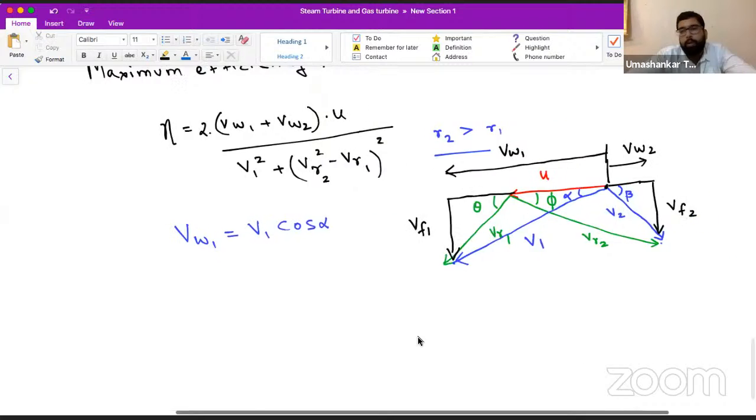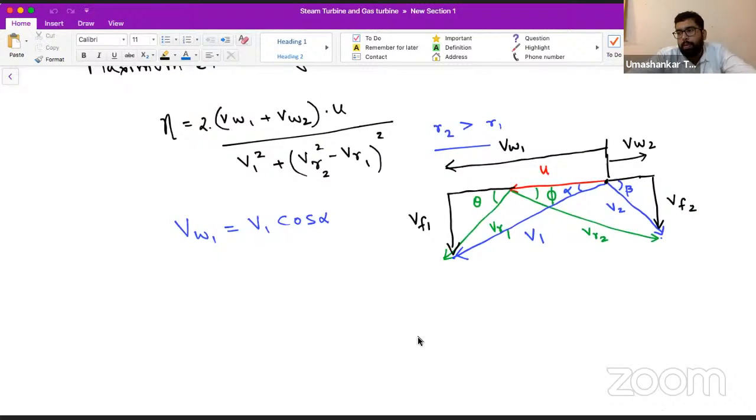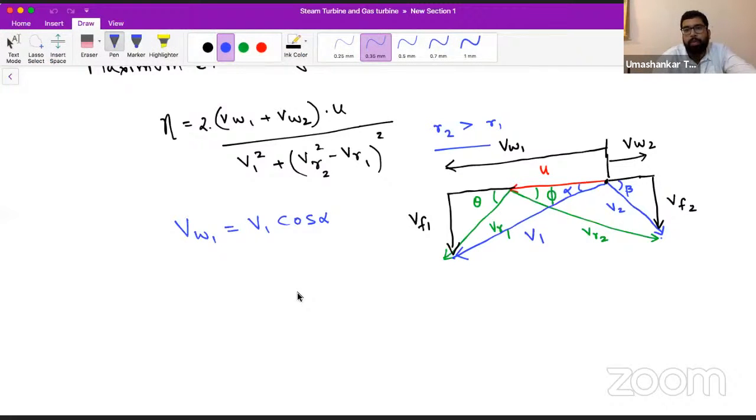Is that okay or not? So we have VW1 is equal to V1 cos alpha.